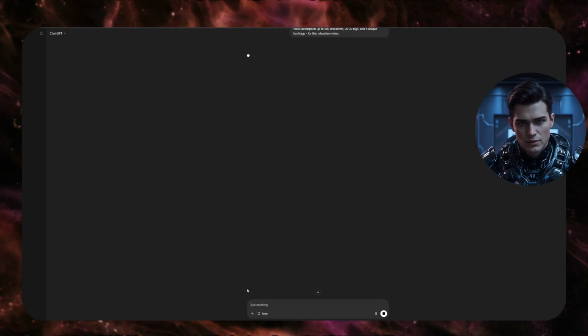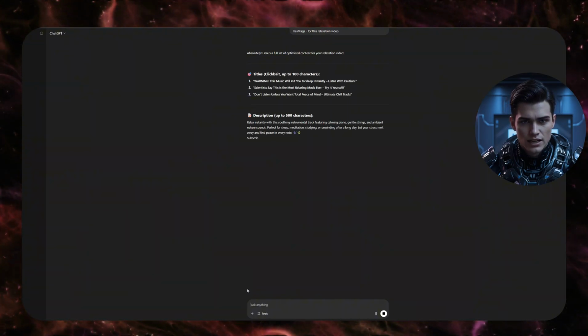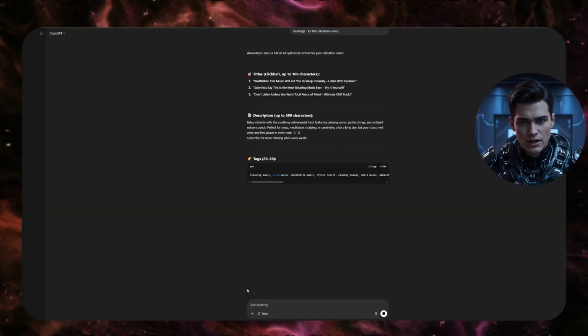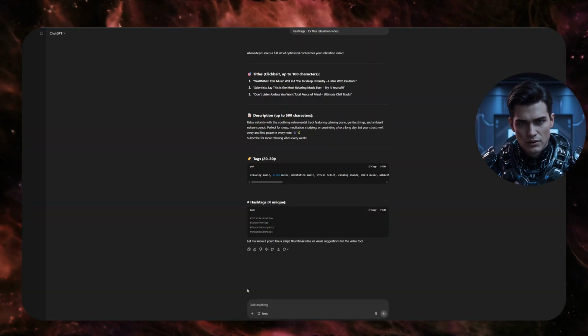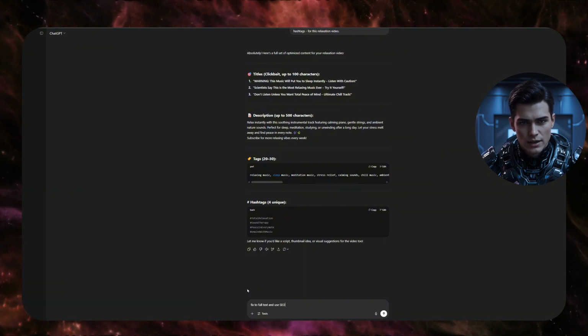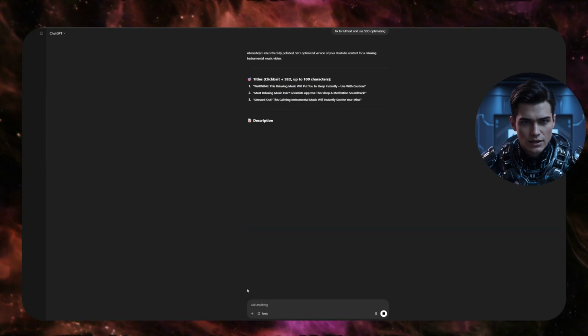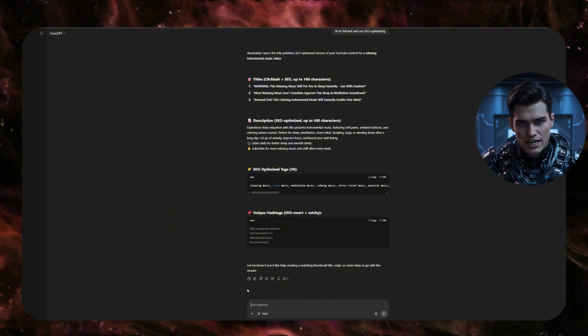ChatGPT greatly simplifies our task. No need to come up with titles, descriptions, tags, and hashtags ourselves. It generates everything literally within a couple of seconds. And now I already have a full set for the video's metadata. If something doesn't suit you, at any stage you can make edits and adjust everything until the result fits you 100%. And when everything is ready, we move on to the next step.